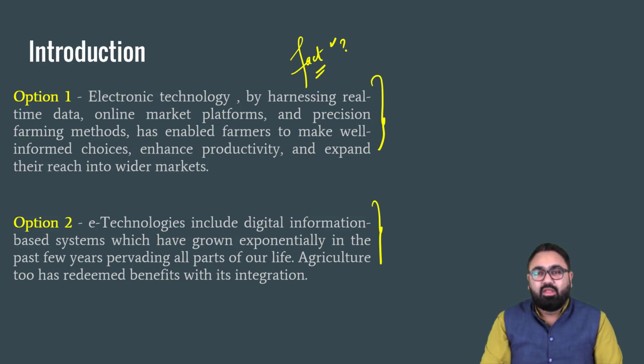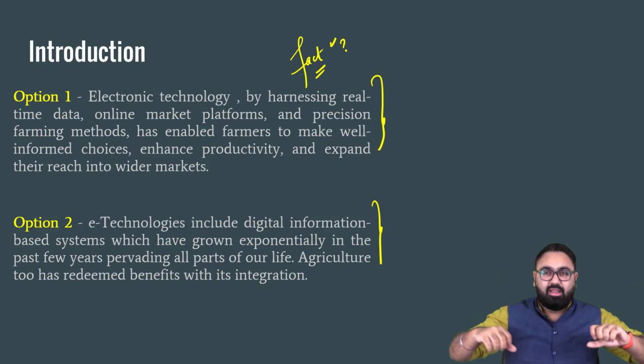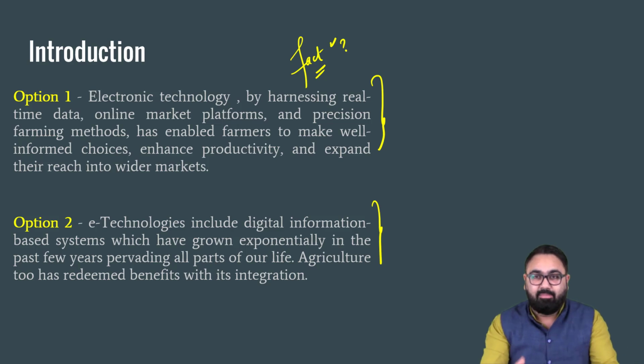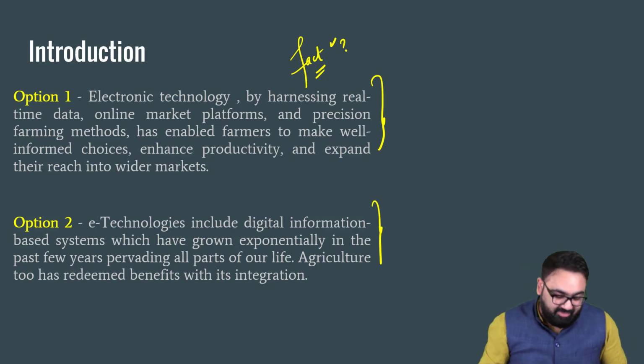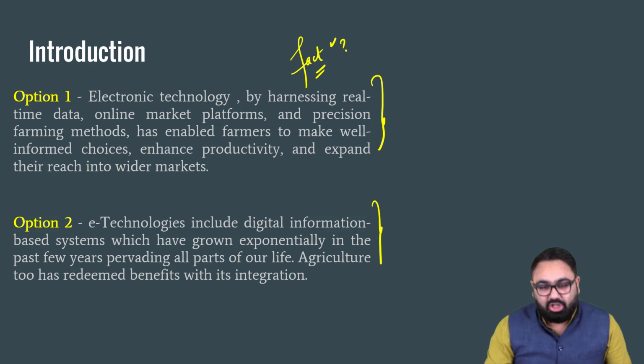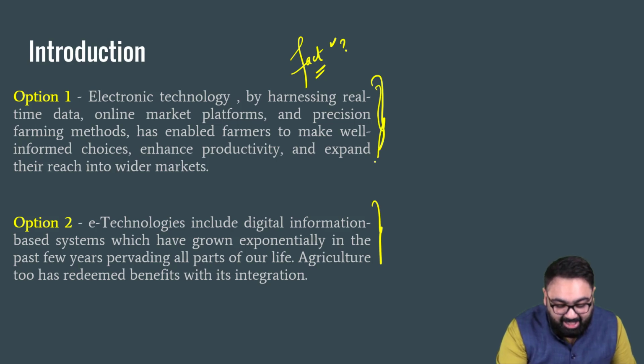Or let's assume the Ministry of Agriculture rolled out a new initiative using technology to help farmers. If something recent has happened in the use of technology in farming, then you could give that as the introduction. If not, then you can go ahead with this generic idea, option 1, option 2, how e-technology, electronic technology, can help the farmers.